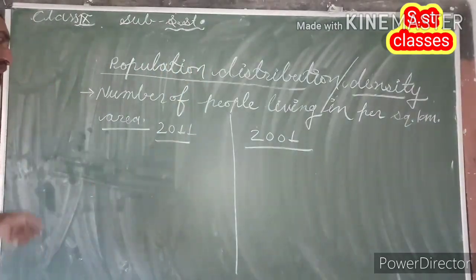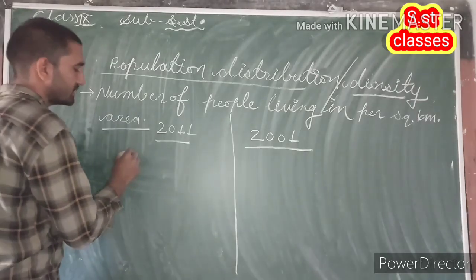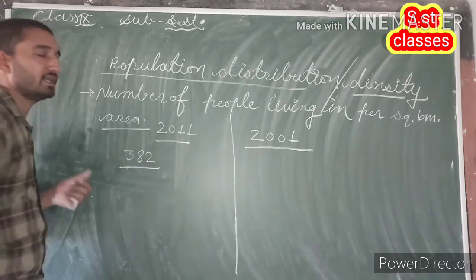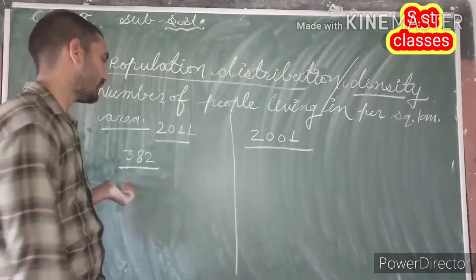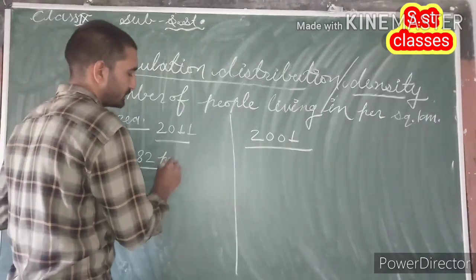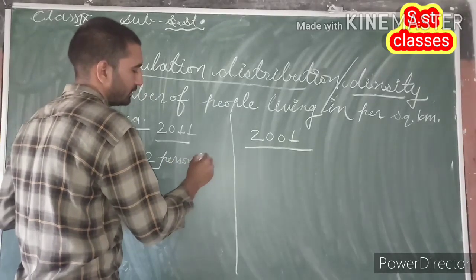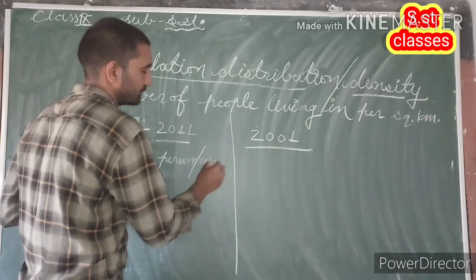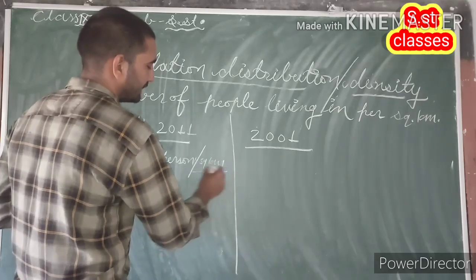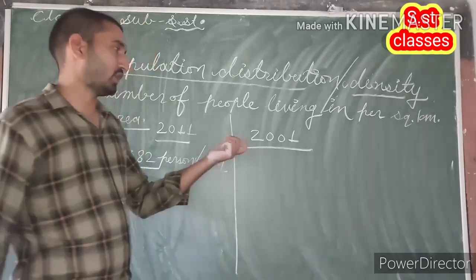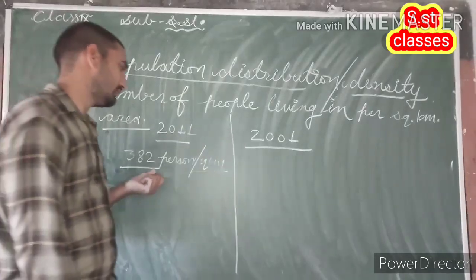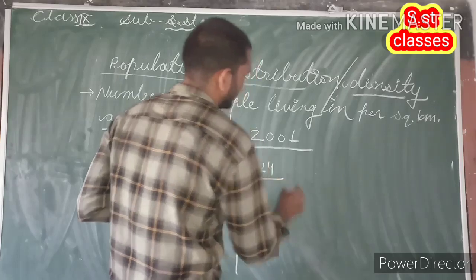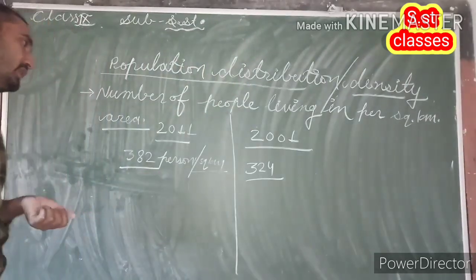According to the census of 2011, the population density of India was 382 persons per square kilometer. On the other hand, according to the census of 2001, the average population density of India was 324 persons per square kilometer.